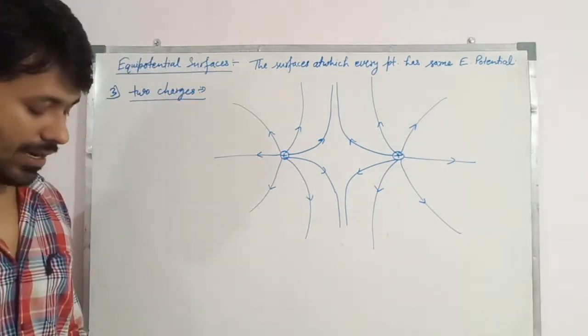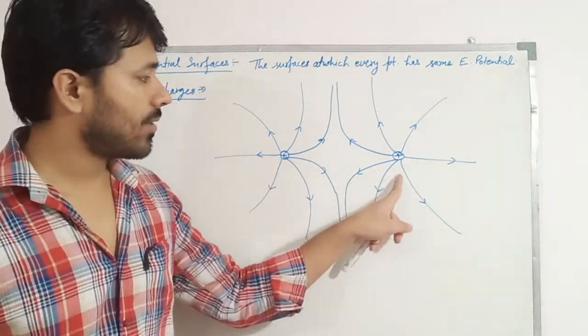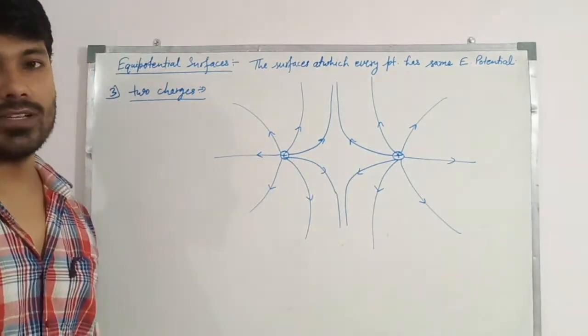These are the electric field lines drawn for two same type of charges separated by some distance.